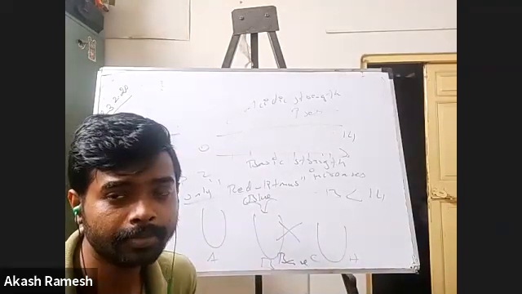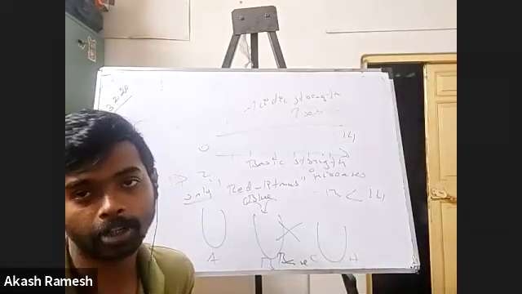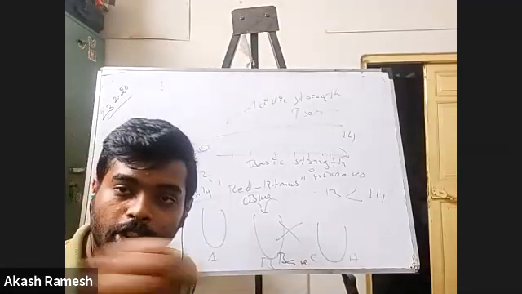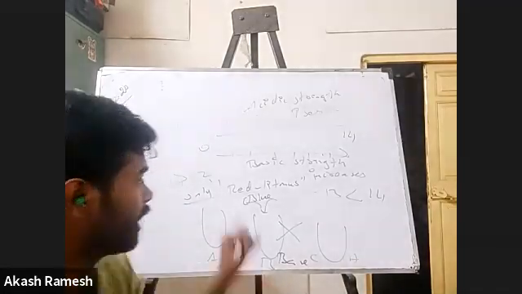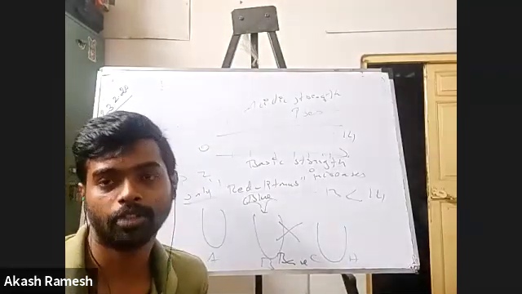Okay, with only one litmus paper, you first put it in a basic solution, it turns blue. You put it in the acid solution, it turns red again. But the same blue litmus, you put it in the salt, nothing will happen. So like this, with the help of only one indicator, we will be able to identify which is acid, which is base, and which is salt.